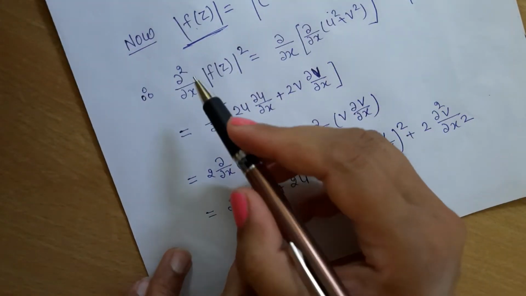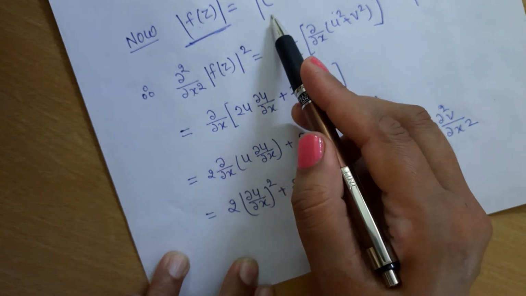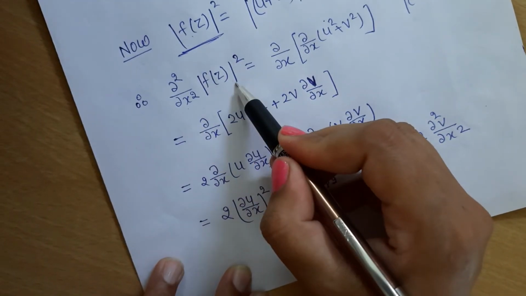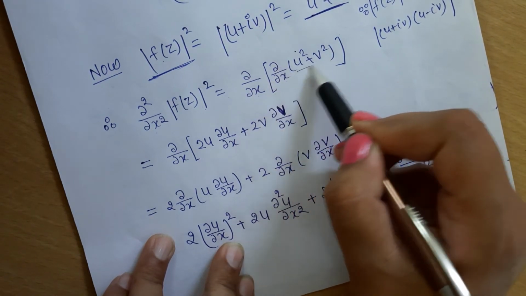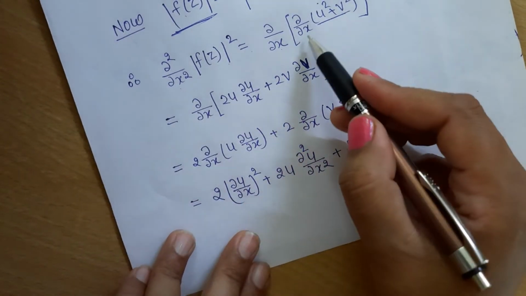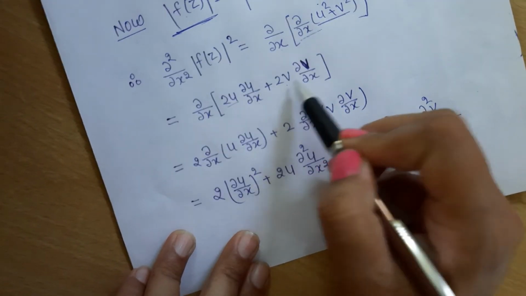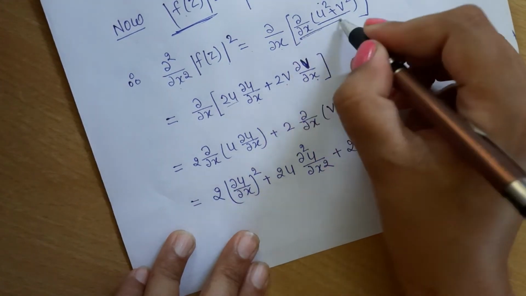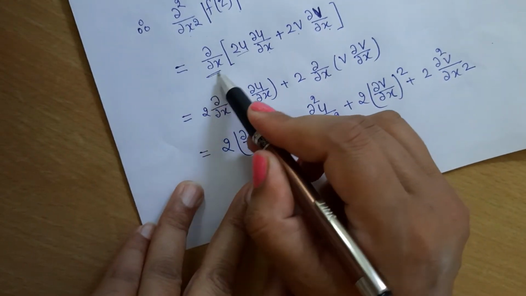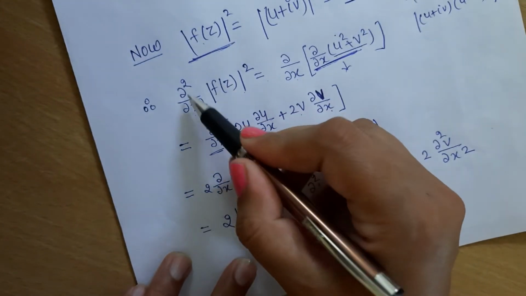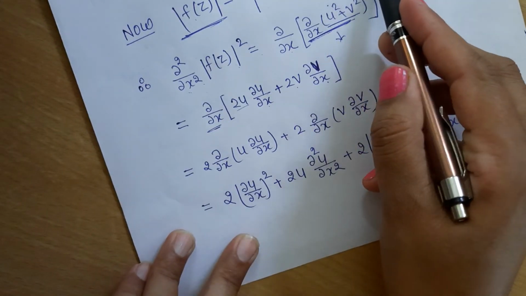So we will have ∂²/∂x², taking the differentiation with respect to x two times of |f(z)|². So we can write this ∂/∂x, first ∂/∂x (u² + v²). Then when we solve this, we get 2u ∂u/∂x + 2v ∂v/∂x. This is with respect to x the first time. Now again differentiating this with respect to ∂/∂x, because we are having ∂²/∂x², two times differentiation of u² + v².